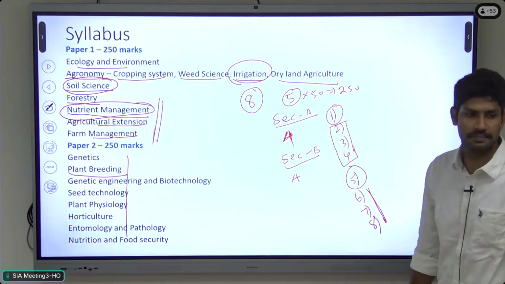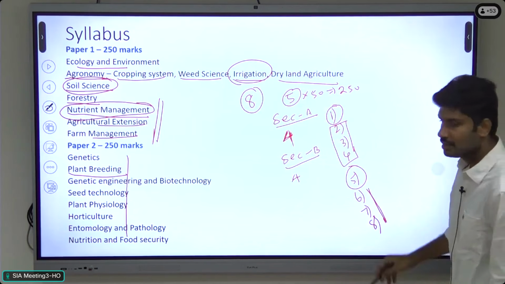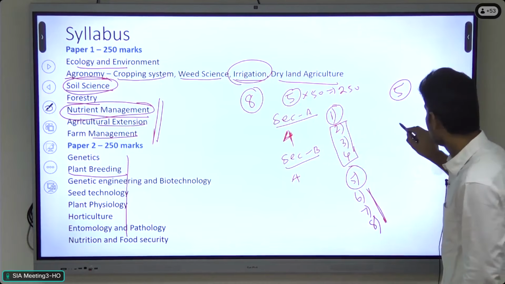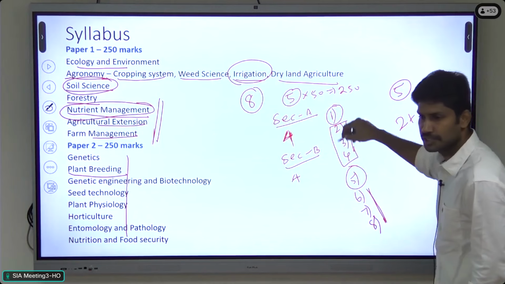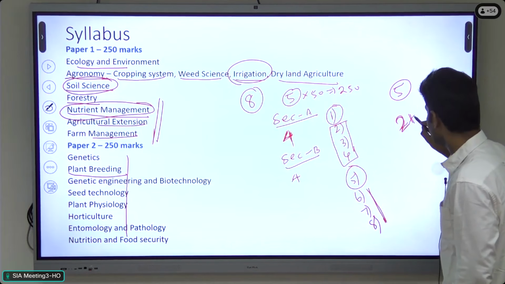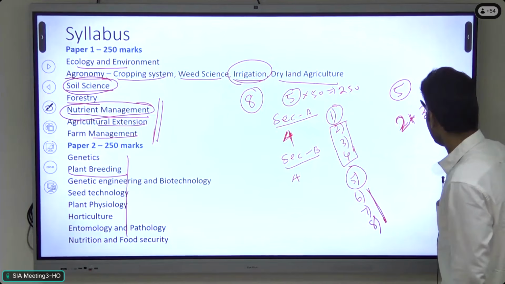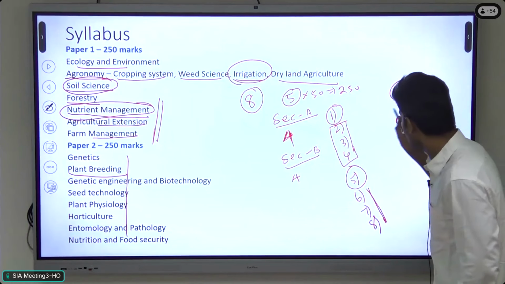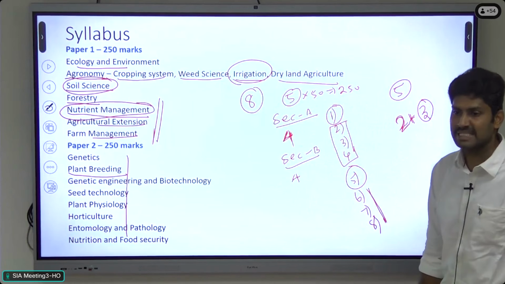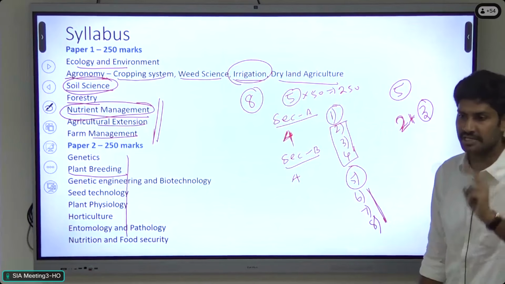So for the 5 questions, 2 questions are already compulsory. You cannot skip these 2 questions. You have to attempt them. So already 2 questions are selected. Then for the remaining 3 questions, we cannot choose all 3 from a single section. Maximum you can select only 2 questions from a single section.